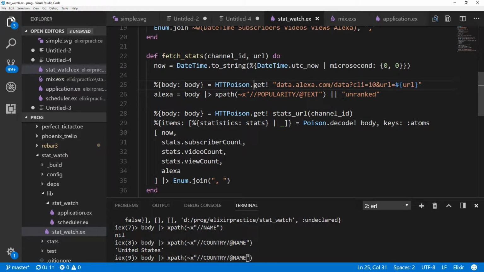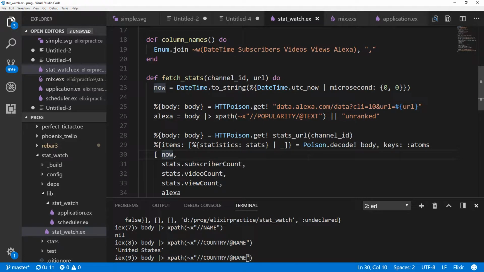And that is pretty much it, except that in generating the items, we now include Alexa rank at the end as well. So we've got now, which is the current time, subscriber count, video count, view count, Alexa, and of course the column names also need an Alexa, or else it won't make sense. So this is all it takes.